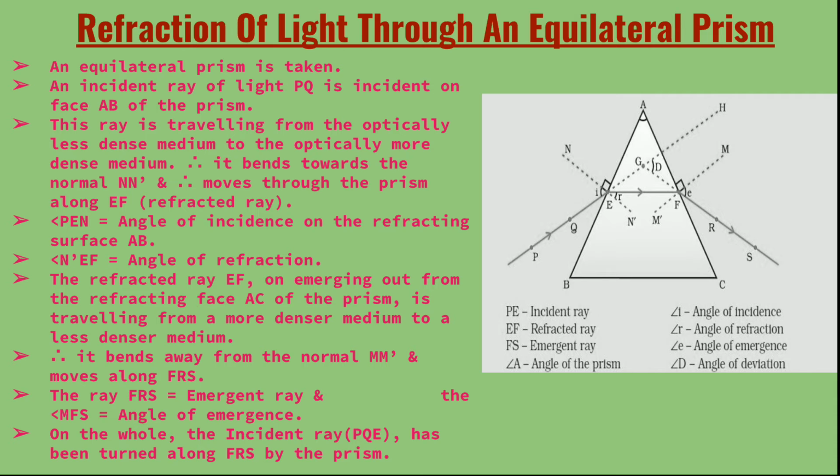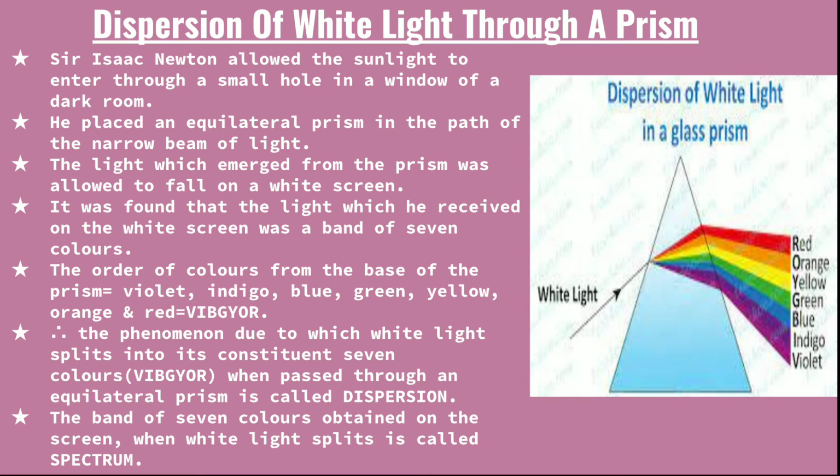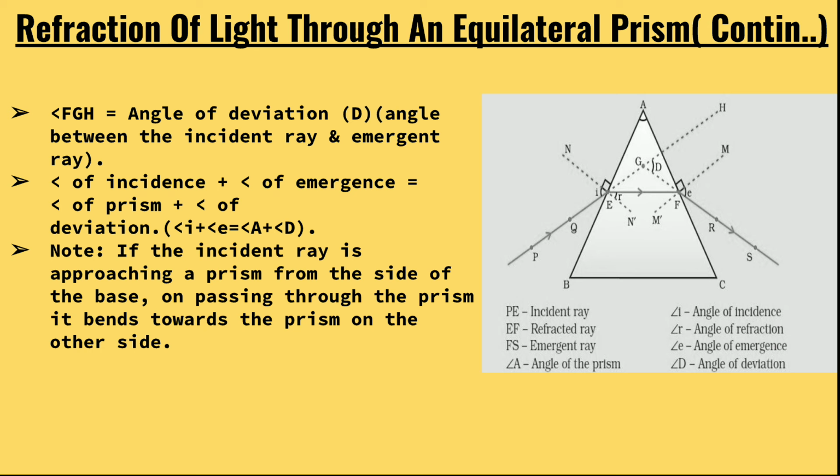On the whole, the incident ray PQE has been turned along FRS by the prism. That is, the incident ray which enters as PQ comes out as RS by the prism. Now angle FGH is the angle of deviation.